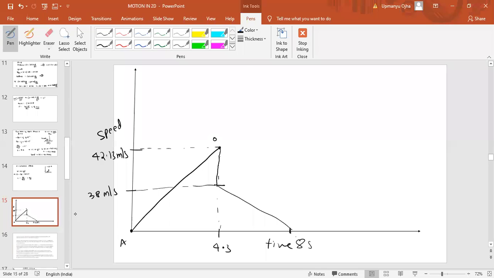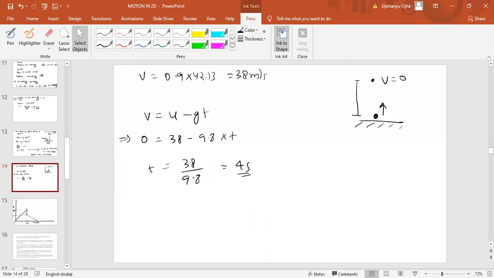Fine. Then from maximum height it will again come back. Now you know that if there is no air resistance, then the time of ascent is equal to the time of descent, which means the time taken to reach from ground to the highest point will be the same as the time taken from there to the ground, which is 4 seconds. And the velocity when it reaches the ground will be again 38 meter per second.